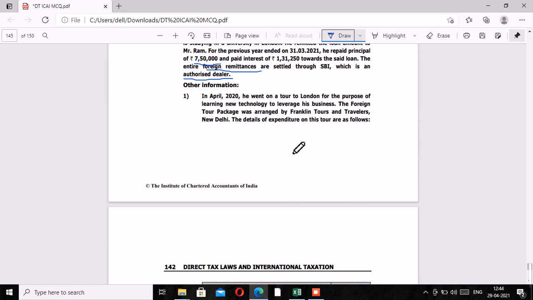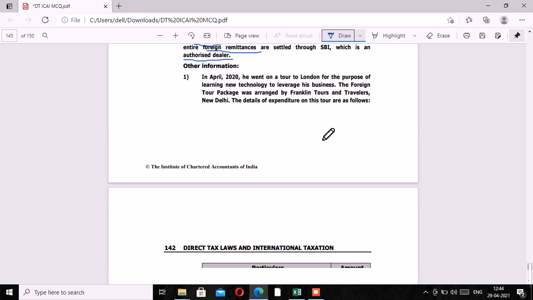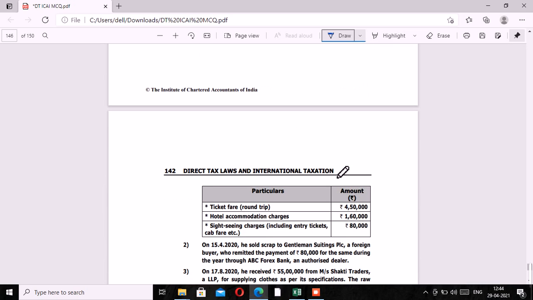Okay, here we have. In April 20, he went on a tour to London for the purpose of learning new technology to leverage his business. The foreign tour package was arranged by Franklin Tours and Travelers, New Delhi. The detail of expenditure on this tour is as follows. Ticket fare 4,50,000. Hotel accommodation charges 1,60,000. Sightseeing charges 80,000.